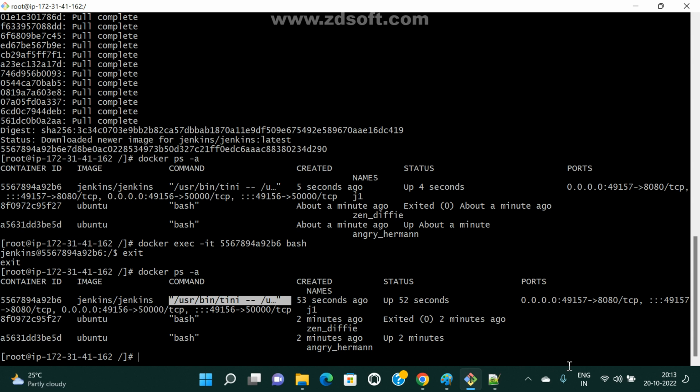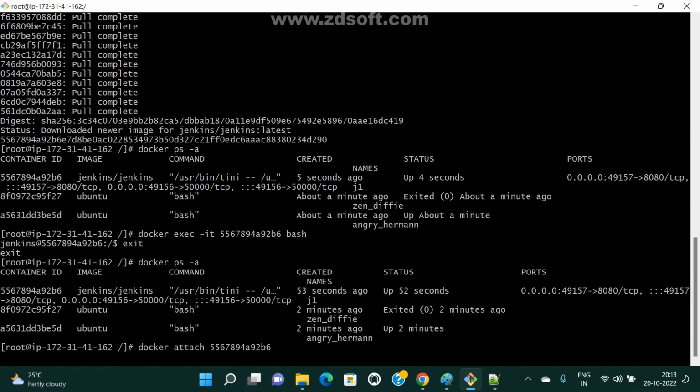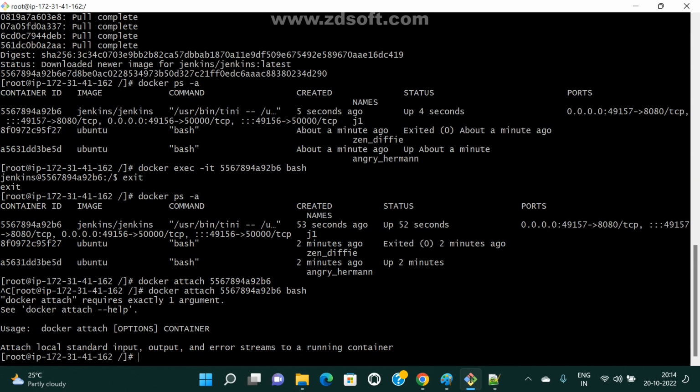Now what I need to do, see here, docker attach, using the container ID. Already this container is opened, I closed this prompt. Now again I want to connect to this container. In that case we can use the attach command. I need to give the prompt also, right? So /bash. Docker attach, what is the syntax? -it.